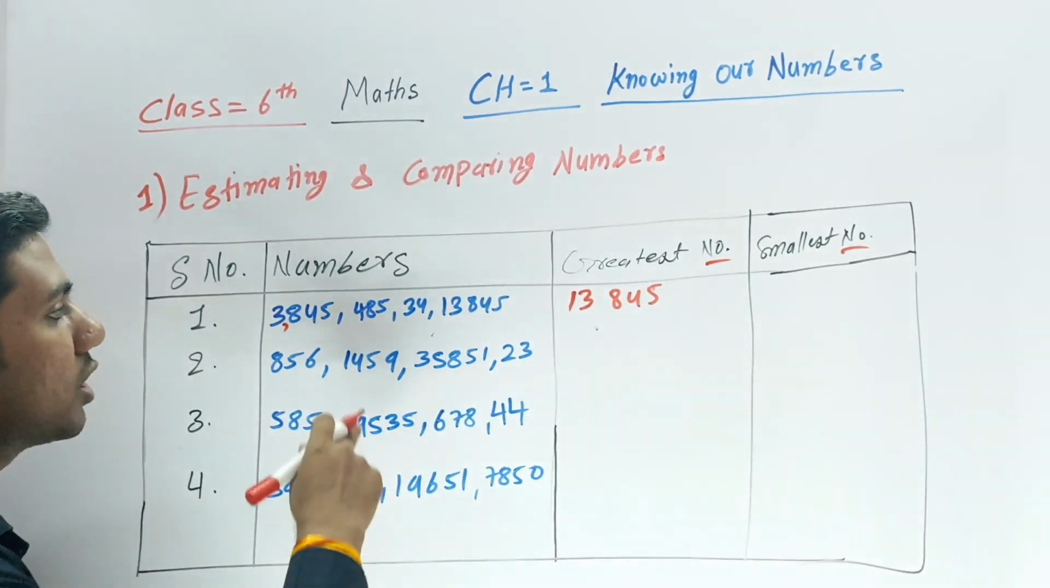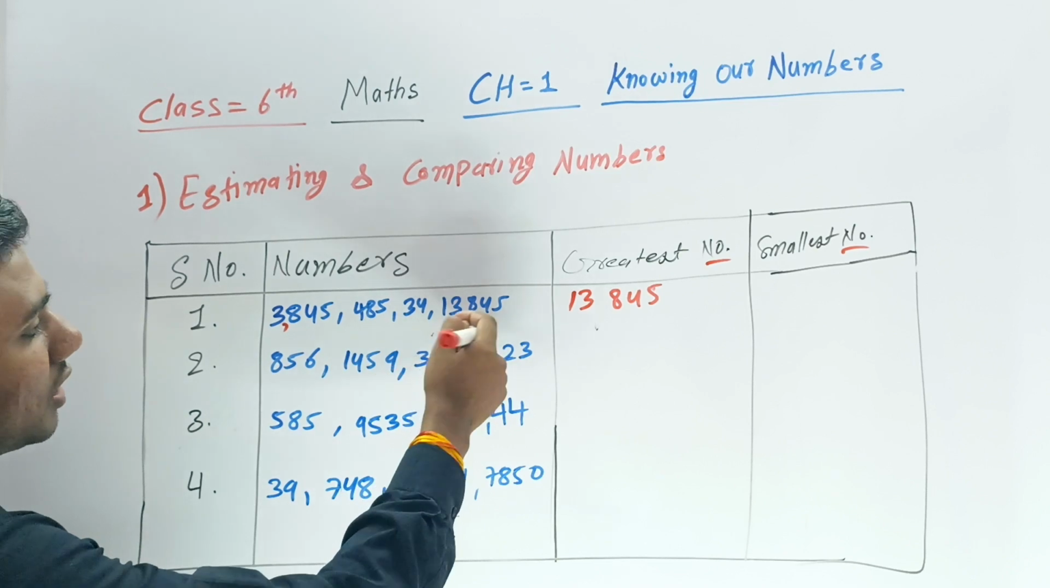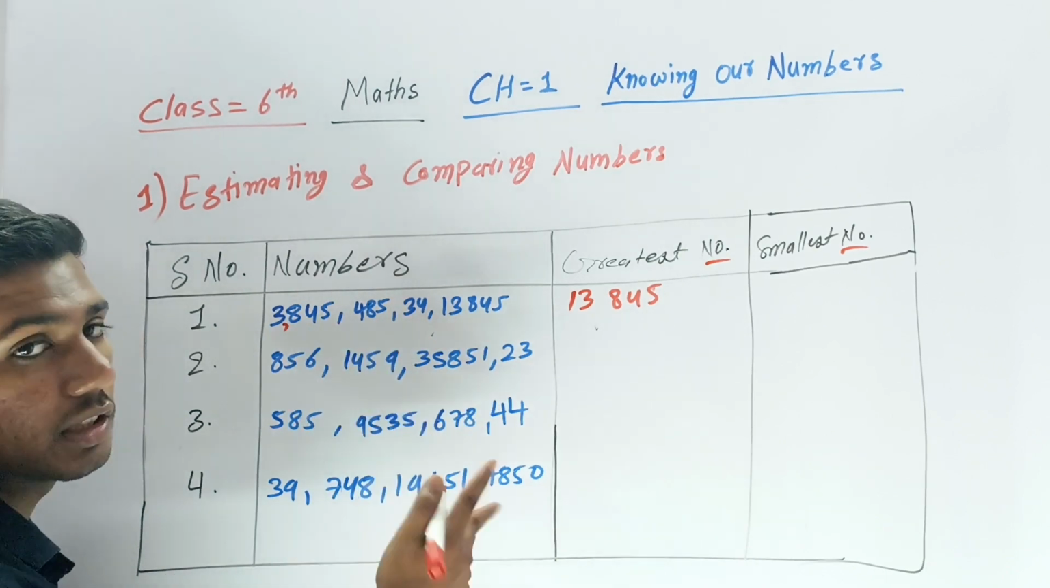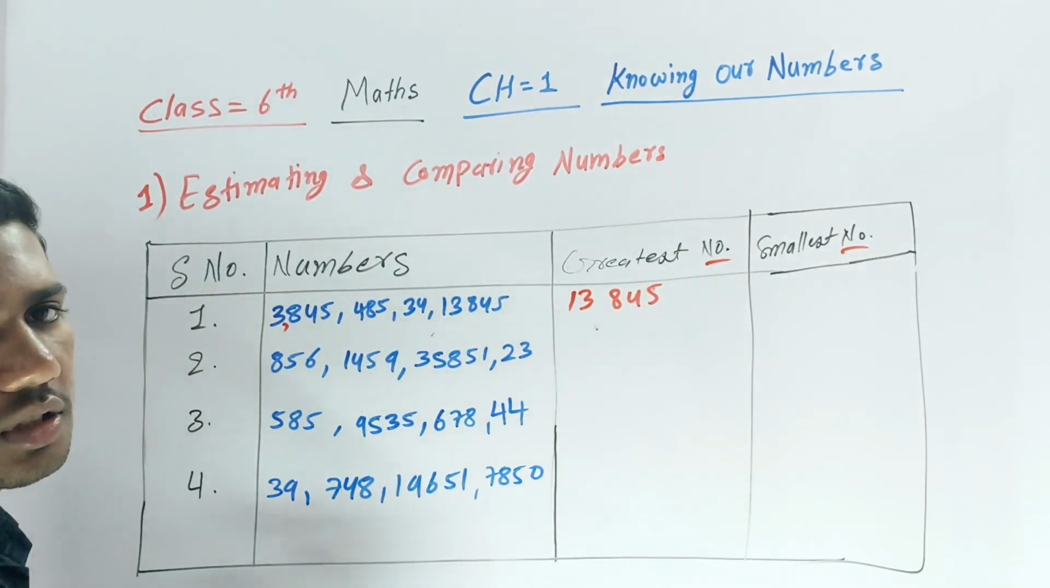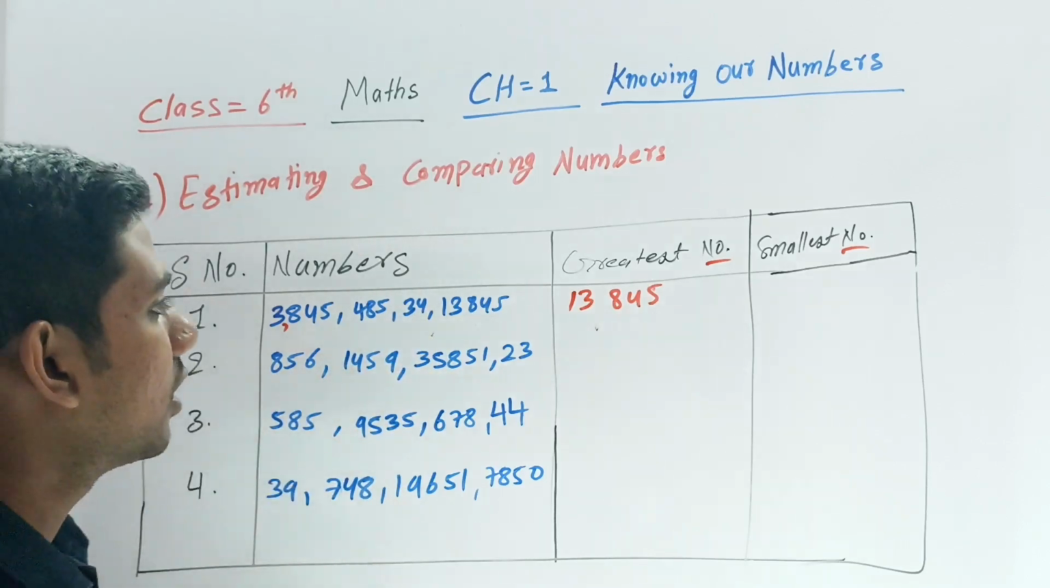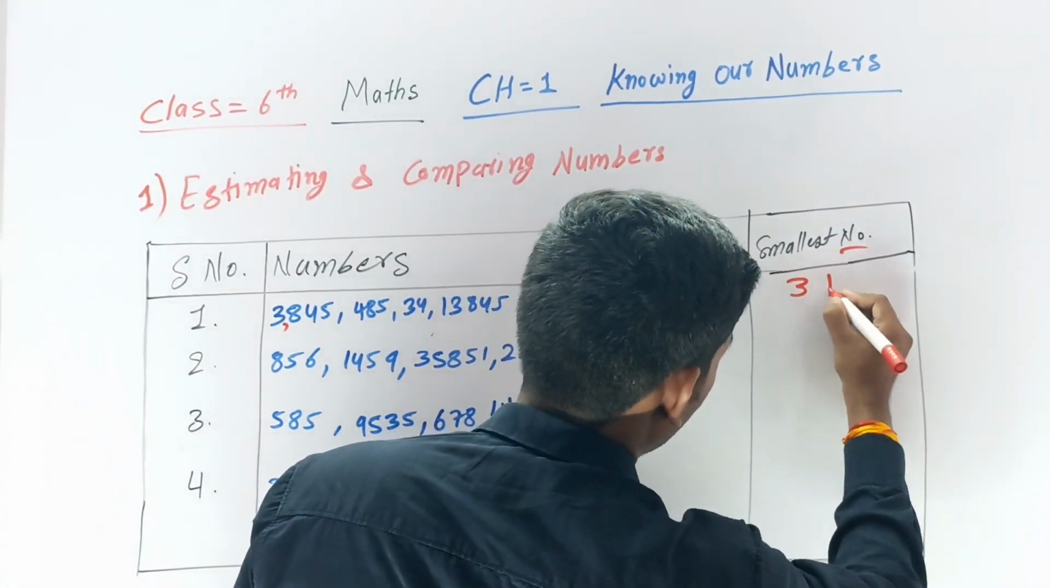In that, which is the smallest? This is 3 digits, this is 4 digits, this is 3 digits, and this is 2 digits. So which is the smaller? 34 is the smaller in that, so you have to write 34 here.